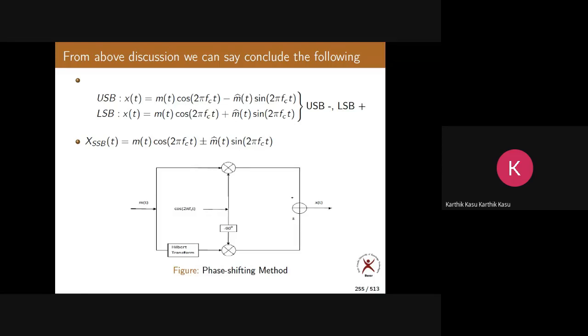Only W. If you go back to the previous techniques, AM and DSBSC, they use 2W bandwidth, but SSB uses only W bandwidth. So it has more power efficiency as well as bandwidth efficiency. But the problem is with the generation.